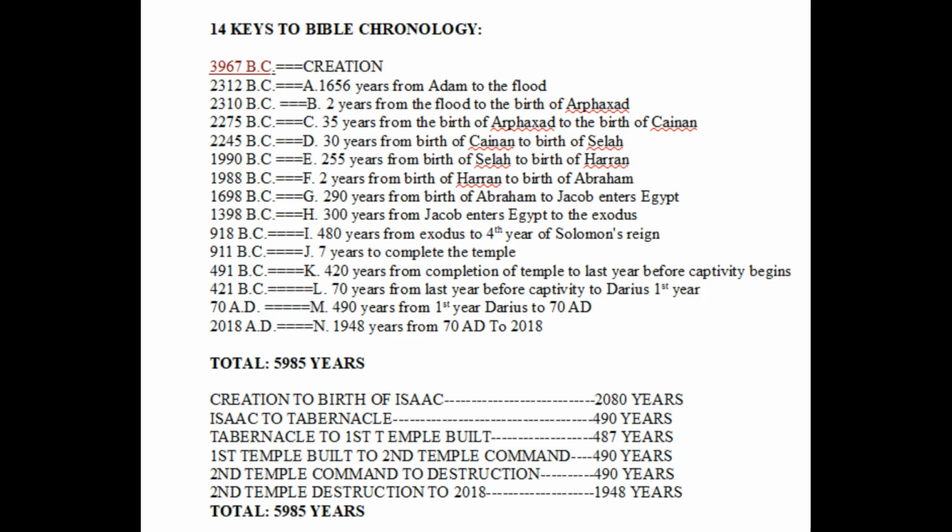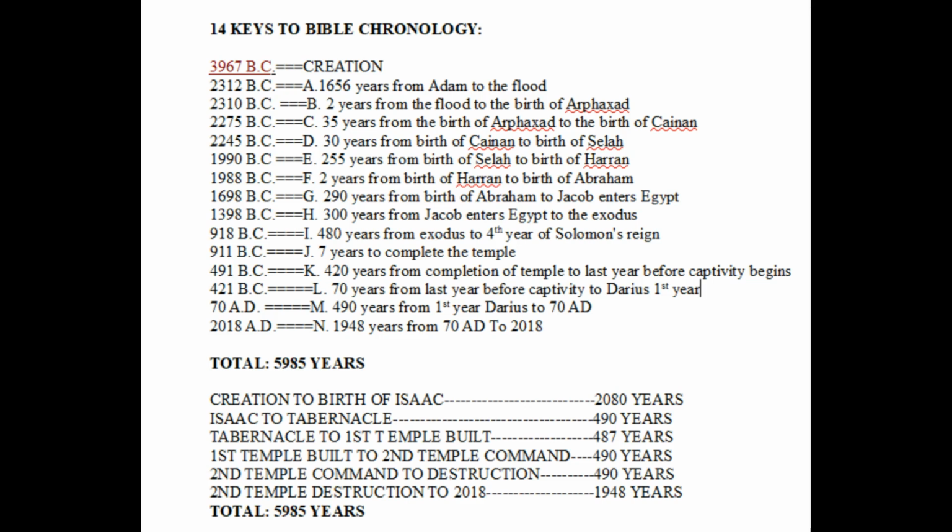Then from there, we go 490 years to the destruction of the temple in Jerusalem in 70 AD, which brings us to the year 70 AD. And then from there, we can go to our present day, which is 1,948 years, to the year 2018 at the time of this video. And of course, that brings us to 2018 AD, which is a total of 5,985 years, which means that currently this is the year 5,985 since creation. Creation being day or year 1, because there's no year 0.